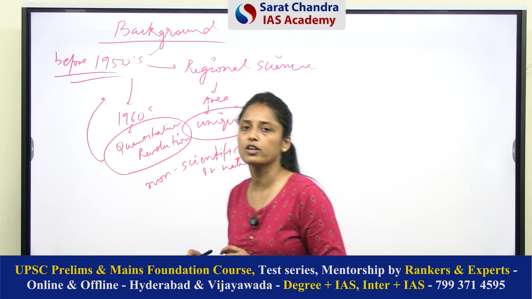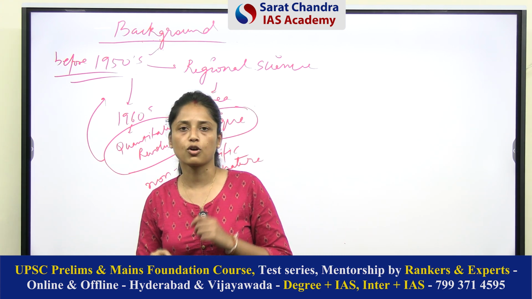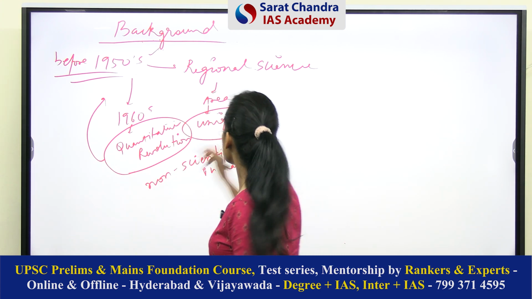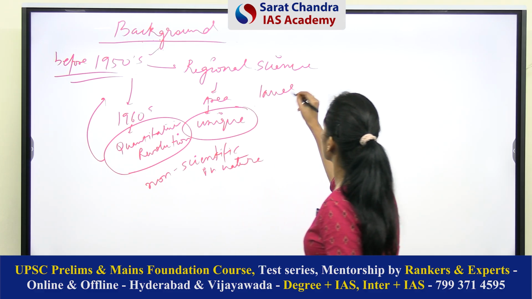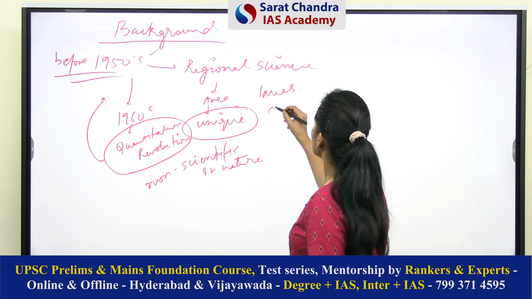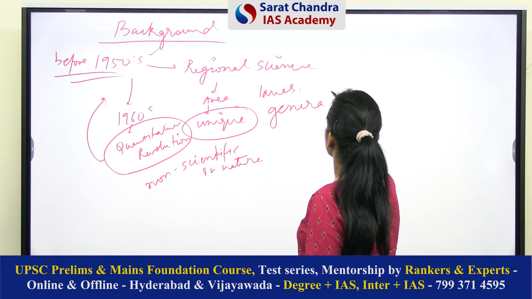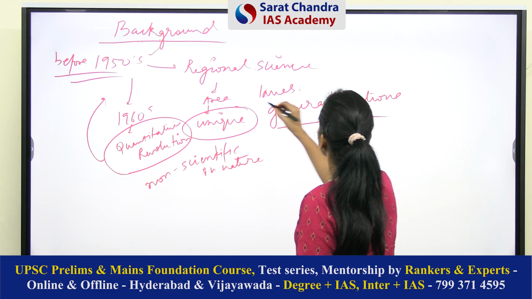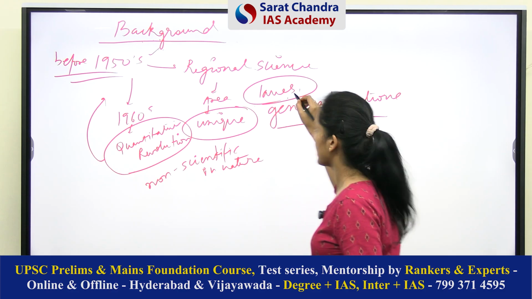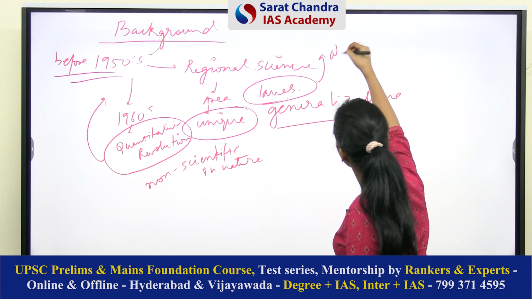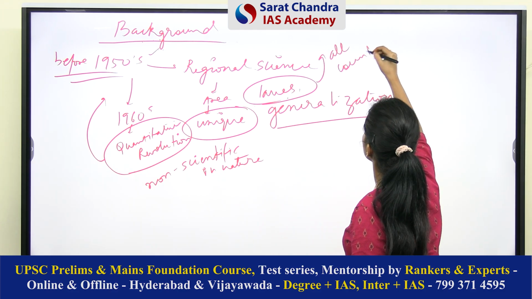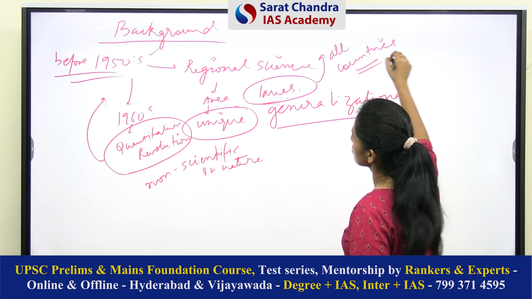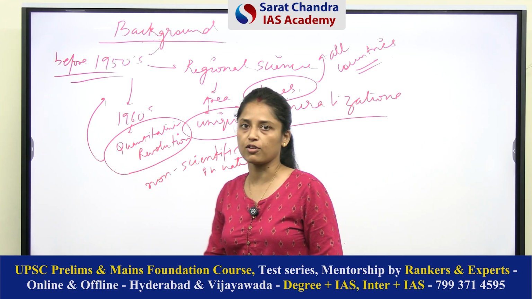So geographers thought that we must try to make geography a science. So there must be laws in geography. There must be generalizations in geography, so that if you make a law for a particular phenomenon, that law must be applicable for all the countries worldwide. So this was the approach of the quantitative revolution.